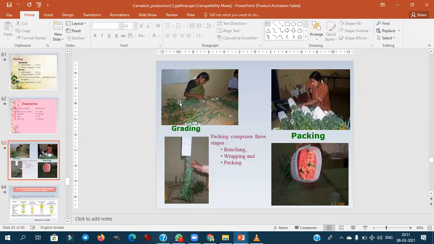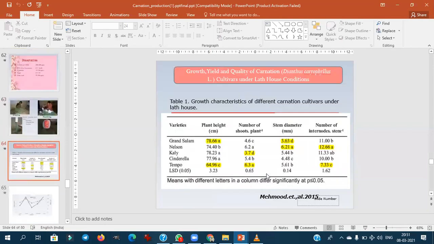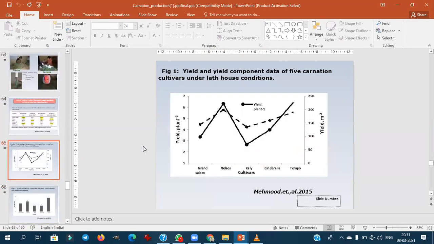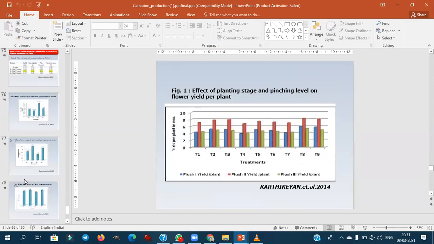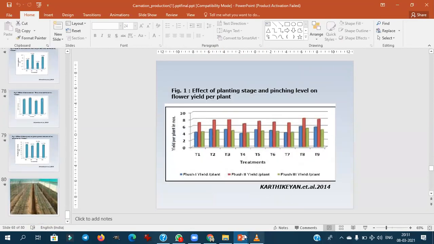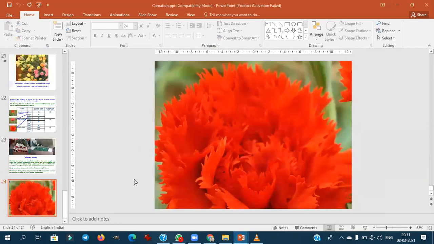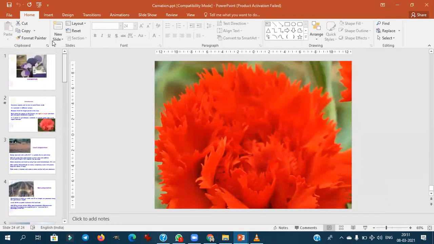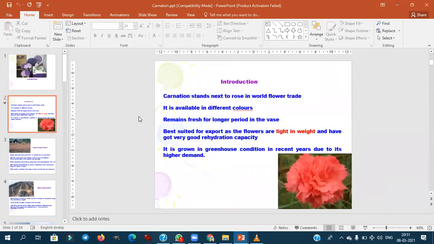Then this is the grading, then packaging in bunches. After the bunching, they will wrap. Why this is also very important?